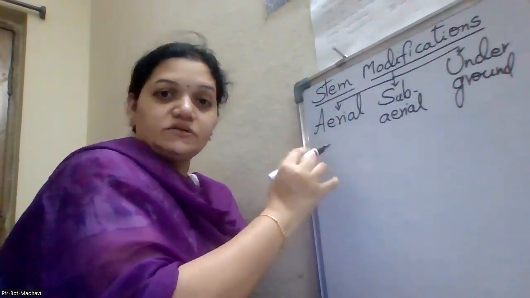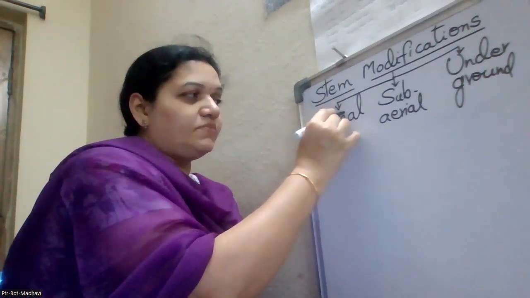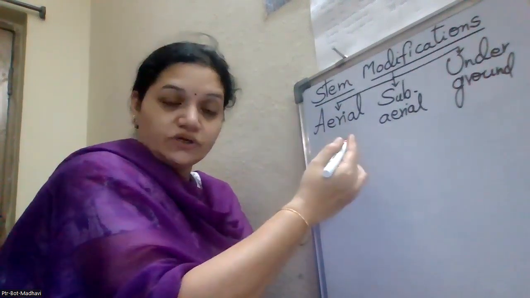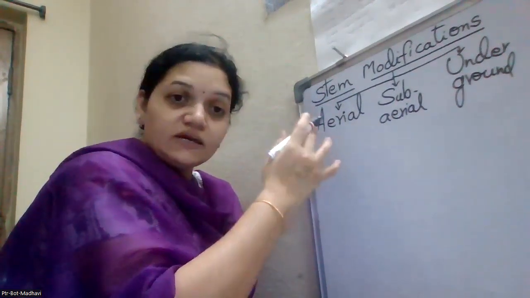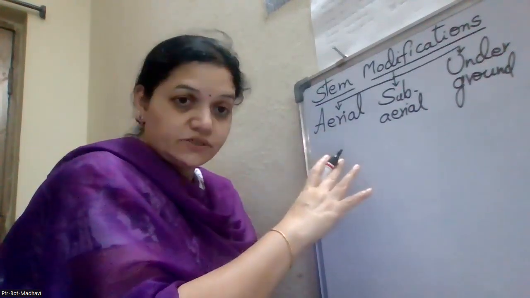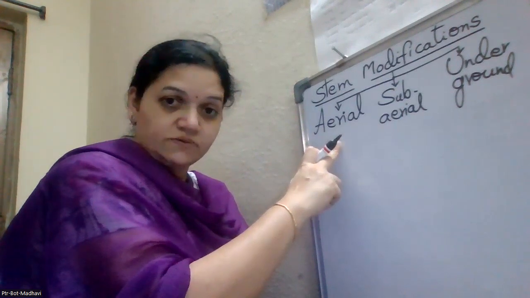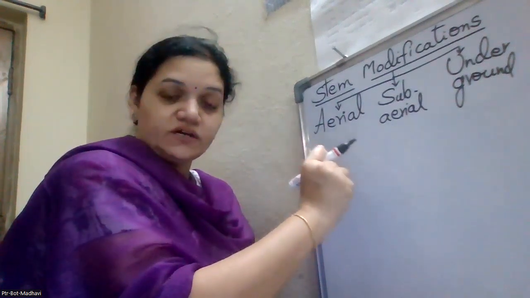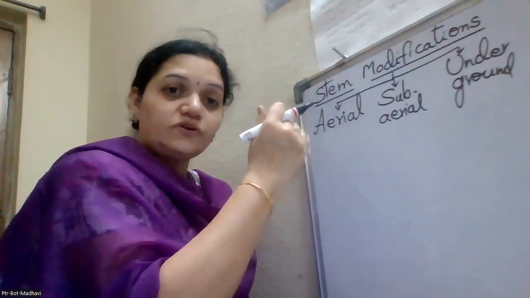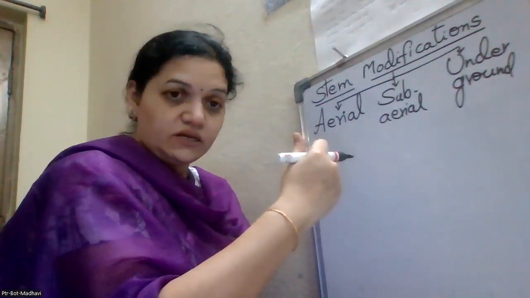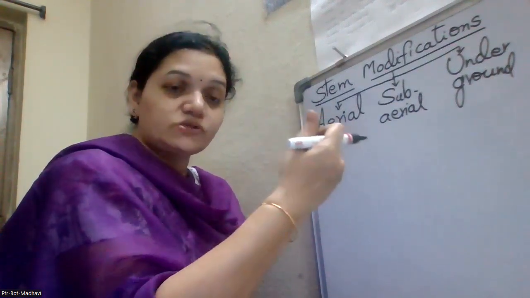Aerial stem modification means the stem that is present above the soil is modifying itself to do some special functions in the plant body. Subaerial stem modification means 1/4 of the stem is under the soil, 3/4 will be above the soil.